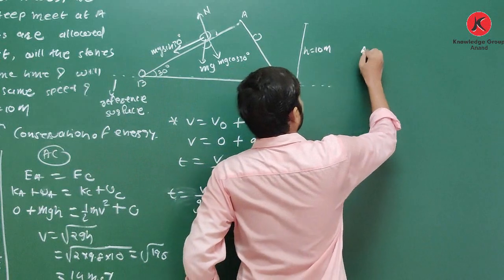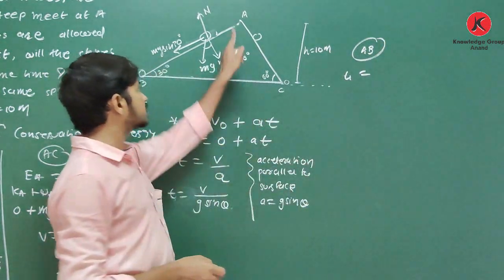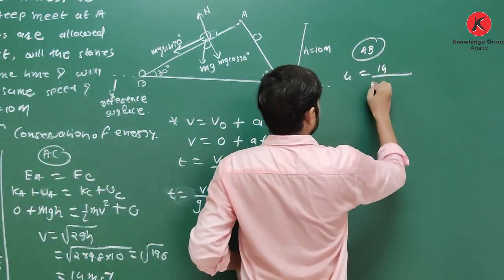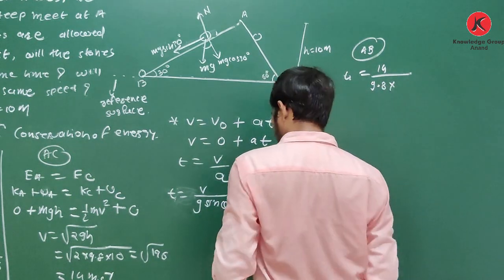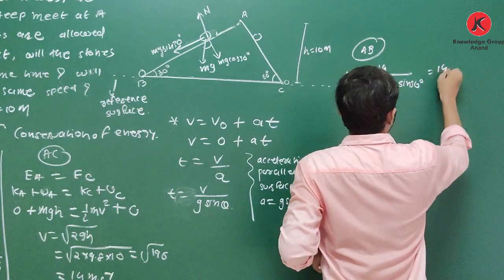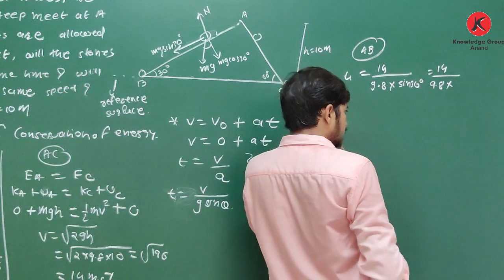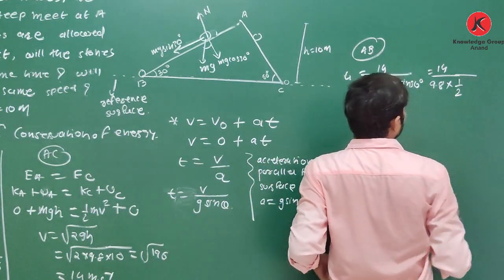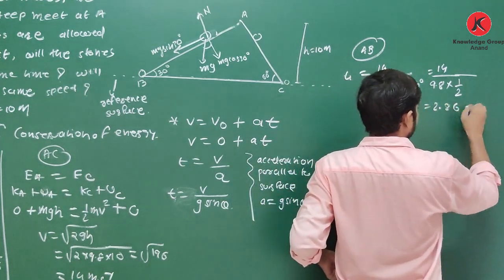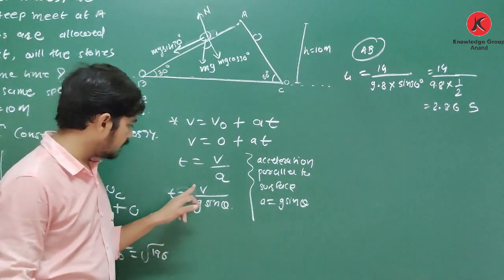So for the first surface AB, t1 on this surface AB. What is the velocity at the bottom? It is 14 divided by g, 9.8, and sin theta means sin 30. What is the value of sin 30? Sin 30 is just 1 by 2. So if you calculate this, you will get your answer 2.86 seconds. So simple.